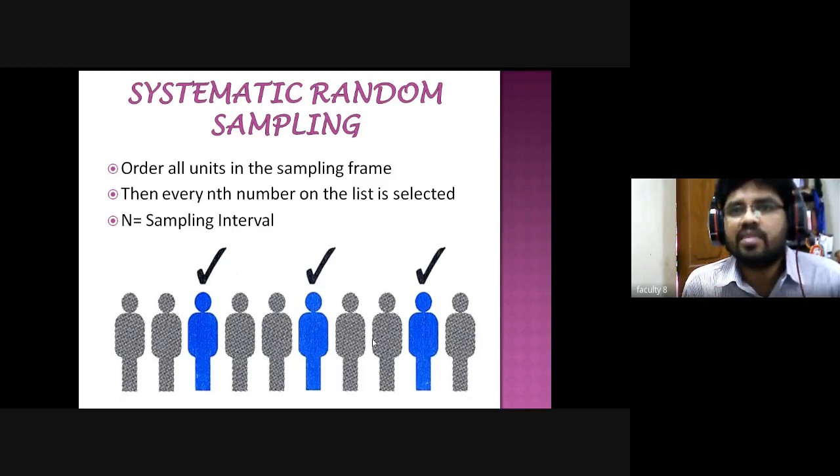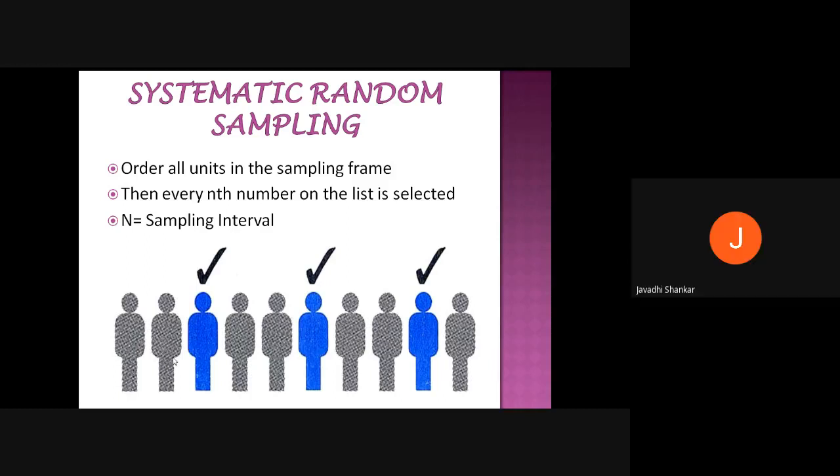Then what will other people think? So he selected number 3, and again he selected number 6, again number 9. The interval is 2 only, right? If there are 11 or 12 numbers, I need to select the 12th number also, right? So other people will think that he has selected systematically, there is no doubt. Am I clear, friends? Yes, sir.